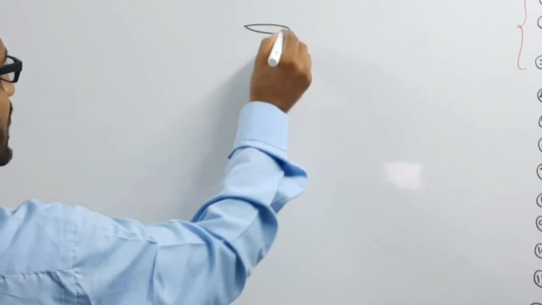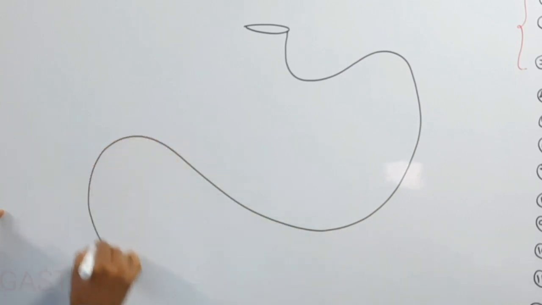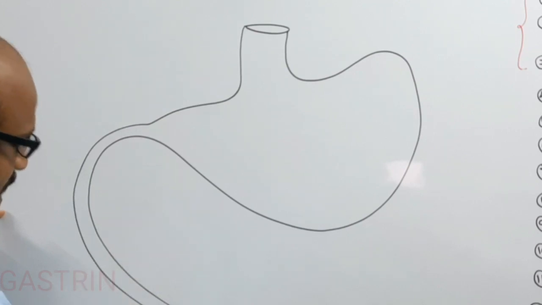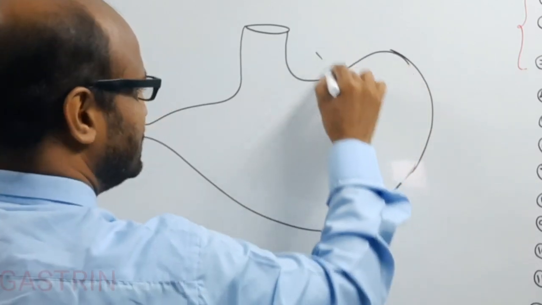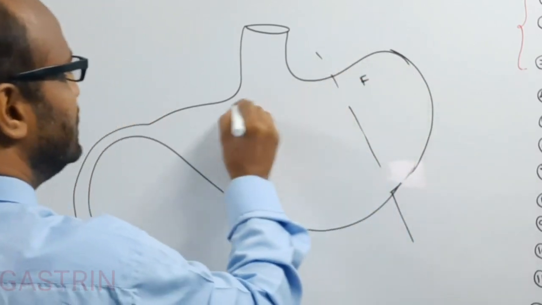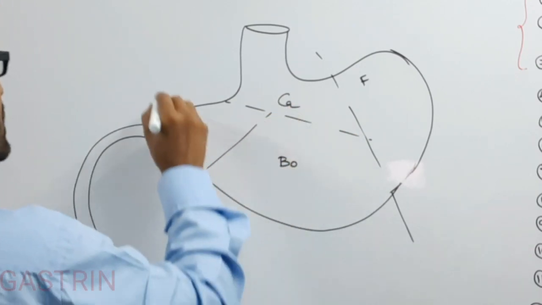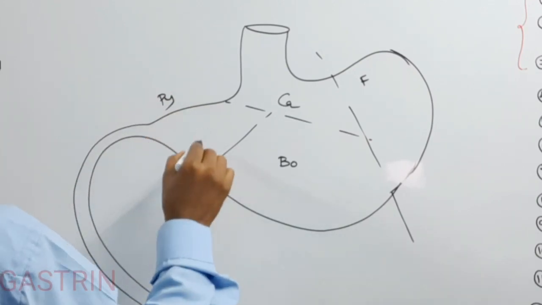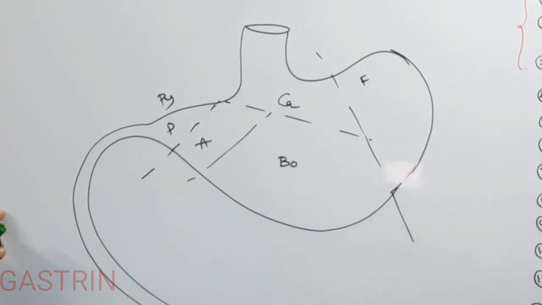Gastrin hormone. Gastrin is secreted from G cells. G cells are present at the antrum, the pyloric region of the stomach. Suppose this is the stomach, and this portion is the fundic region, this is the cardiac region, this is the body of the stomach, and this part is the pyloric region. The pyloric region you can divide again into two parts: this is the antrum and this is the pylorus.